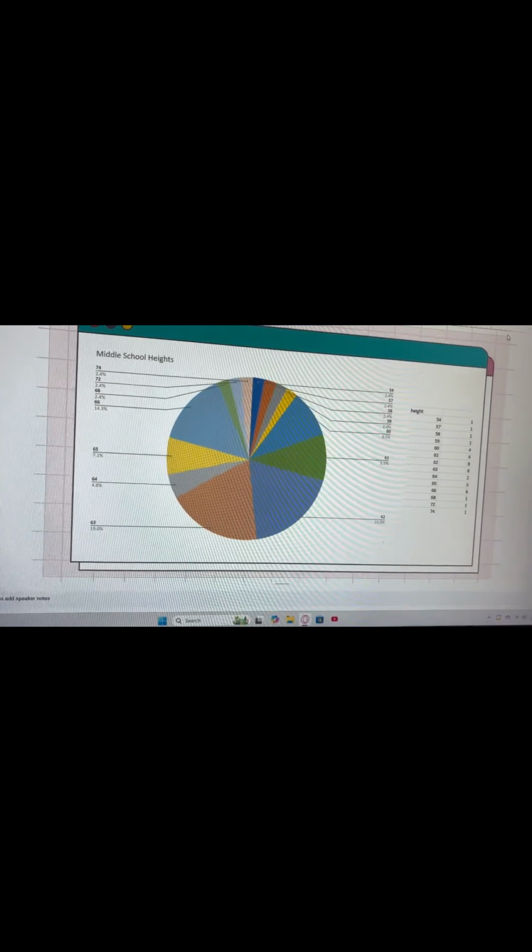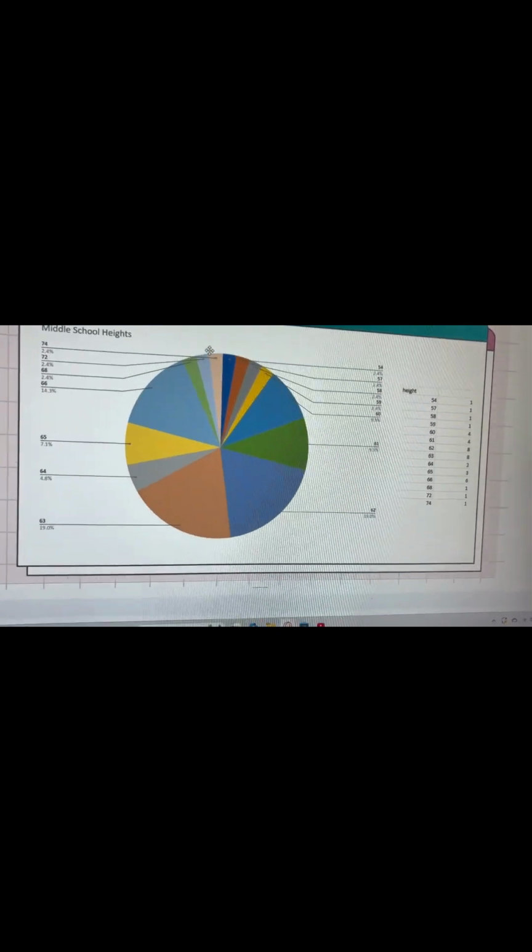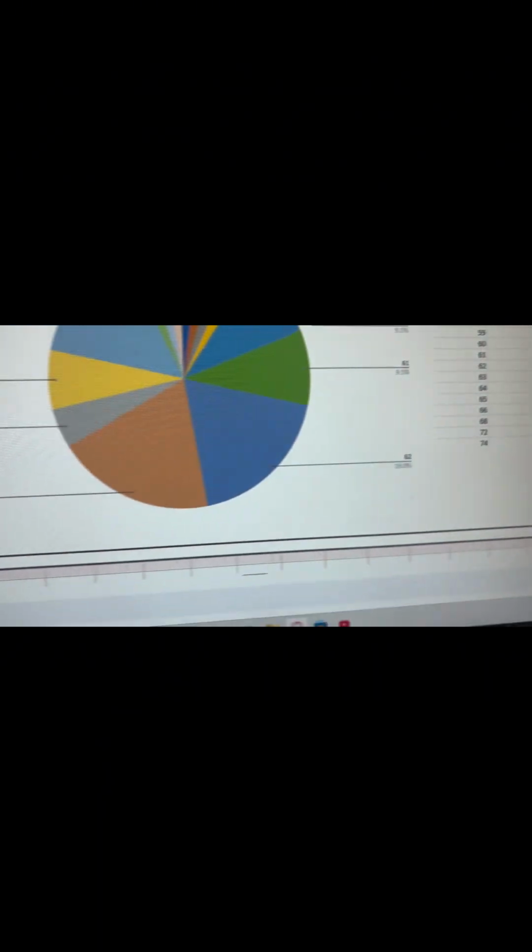So the reason I make the claim that I do is because when we look at the middle school heights, we only have 4 people outside of the 5-foot height, and everyone else is 5 foot or above that, with only one person being way above that, and that person is an 8th grader, and this person is a 7th grader. But again, that's one heck of an outlier.